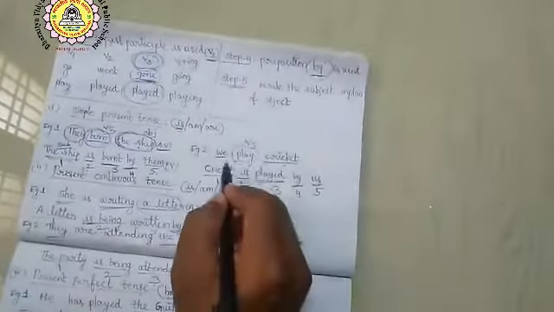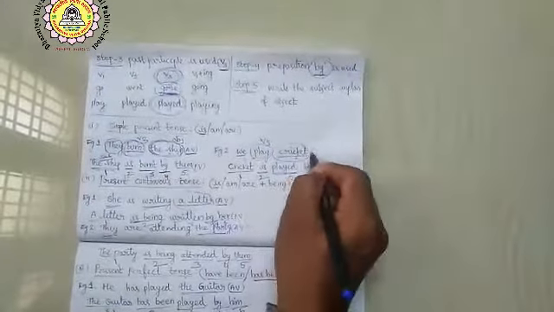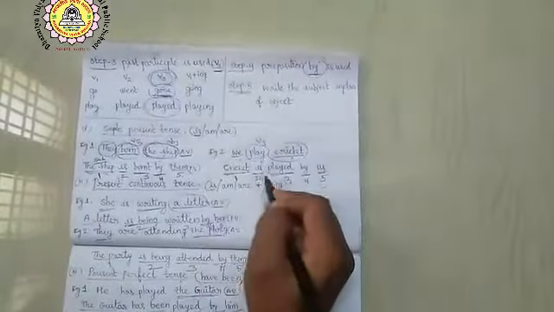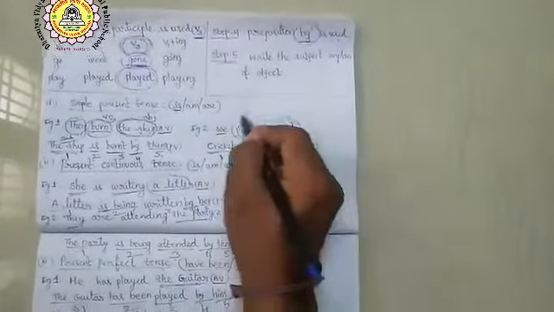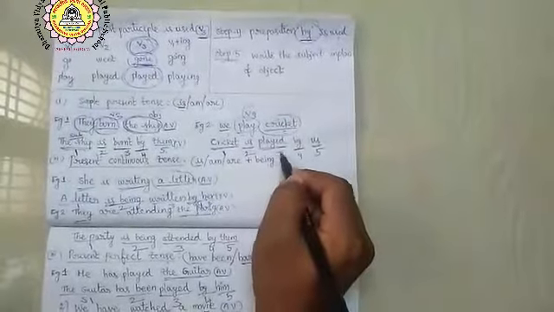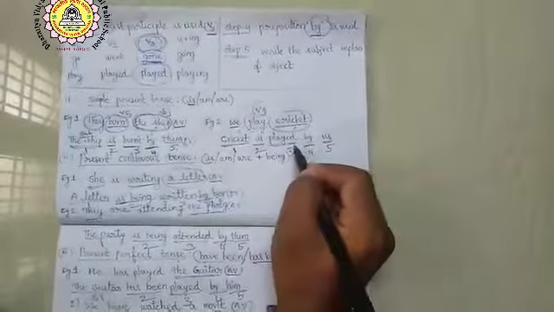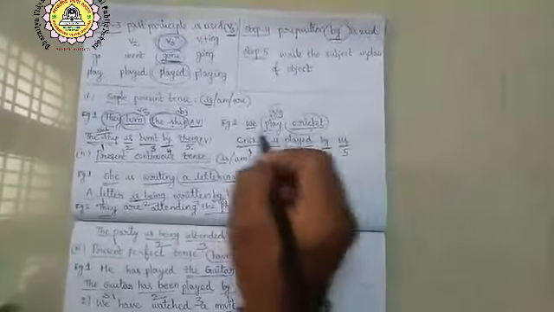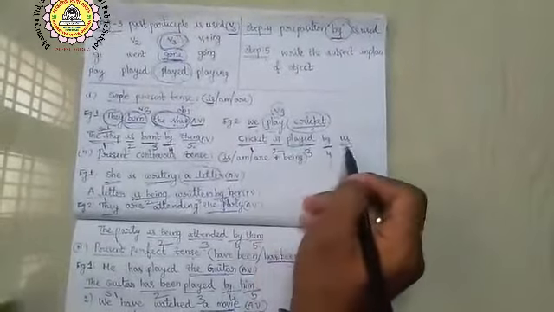Let us see example 2. We play cricket. This sentence also belongs to simple present tense. That is why we have taken the object in place of the subject as step 1. Then the be form is we have used. Then play, verb 3 of play is played, so we have used played in step 3. Then after the past participle we have used the preposition by as step 4, and we becomes us. Finally, the answer is cricket is played by us.